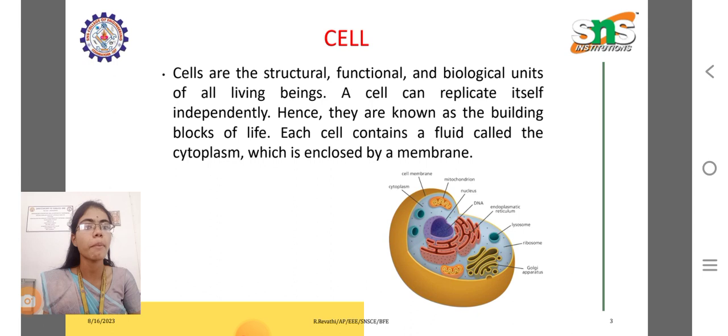Mitochondria is known as the powerhouse of the cell. The total control of the cell depends on the mitochondria. Another main part is the cell membrane, which covers the cell, and another part is the cytoplasm. Ribosomes are also main parts of the cell, along with the endomembrane system.